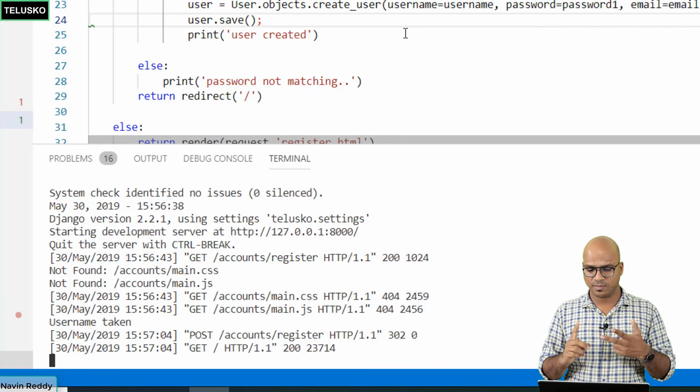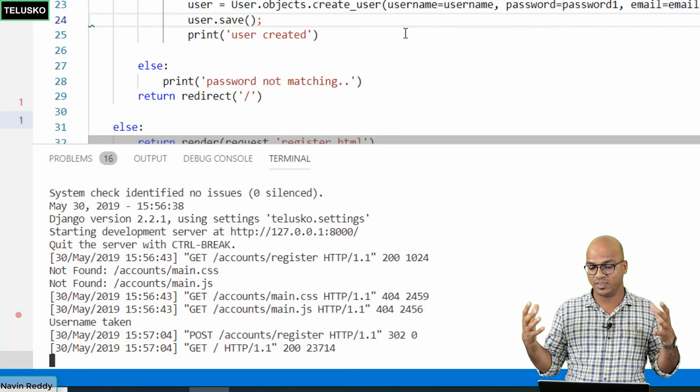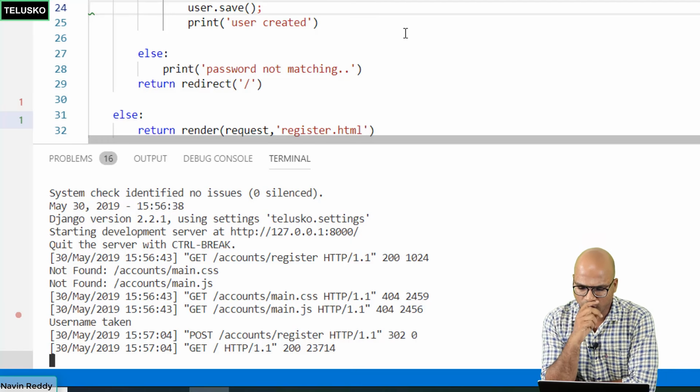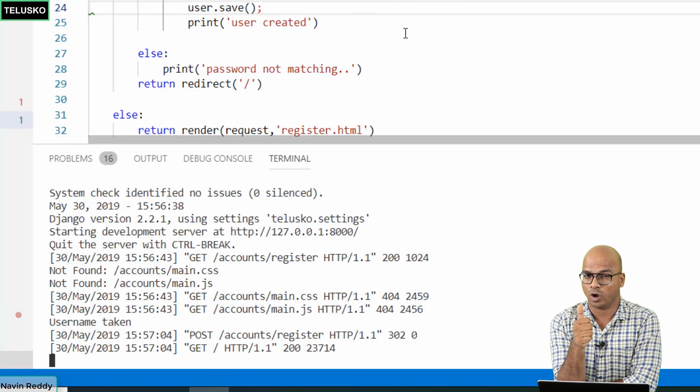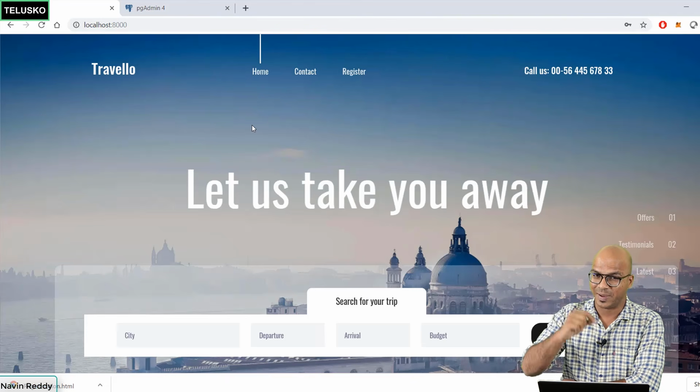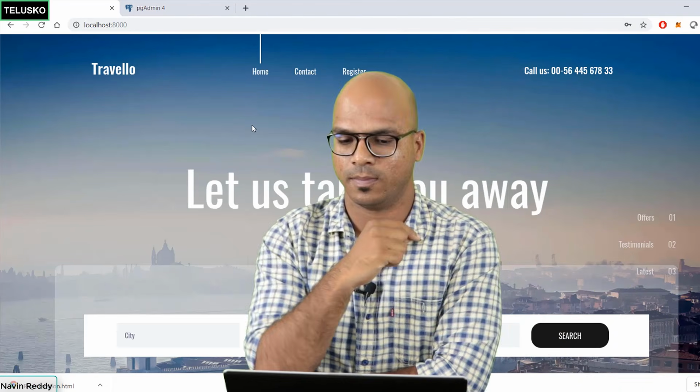We have checked for username, we have checked for the email, and if everything is matching, then it will save as a new user. Okay, so what we are missing now, of course, we have not done login and logout as of now, but maybe we have to also work with the messages part. Because the messages are coming in the console, right? We don't want that. If something goes wrong, I want to print the message there itself in the relational form.